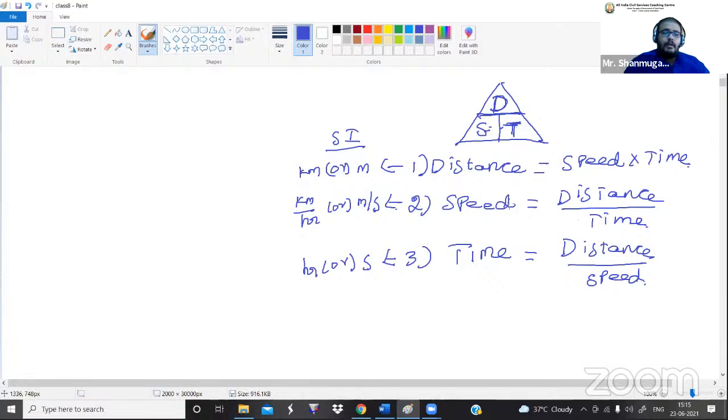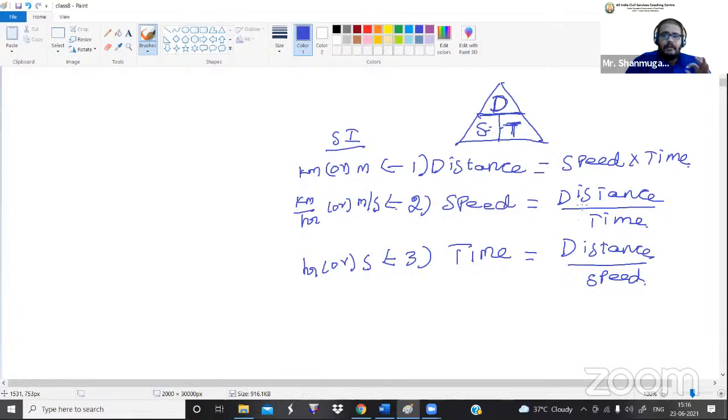Fine. One more thing I want to say: in one particular question, the distance parameter they will give in kilometers, and the time parameter they will give in seconds. Be careful about what I'm saying. Now they are asking us to calculate the speed value.